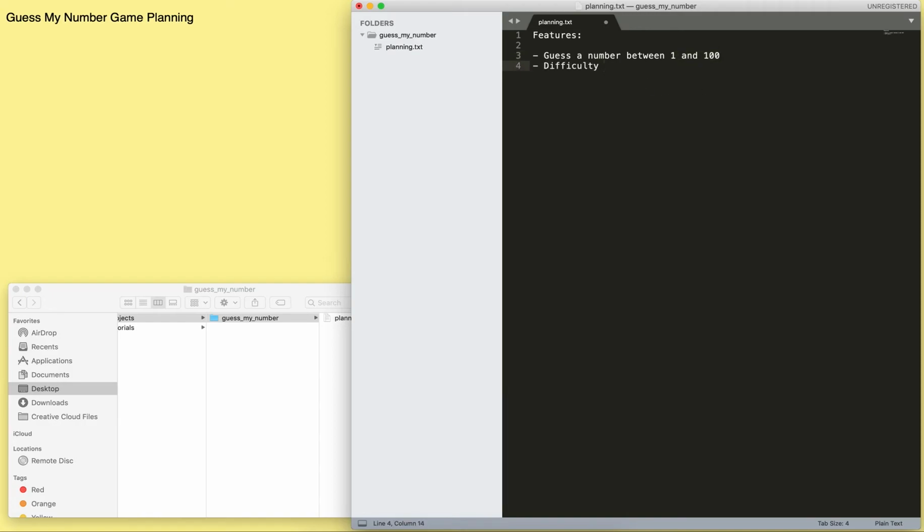Maybe an easy difficulty would be 1 to 100. Medium could be 1 to 1,000. Hard could be, I don't know, 1 to 10,000. Really crazy.